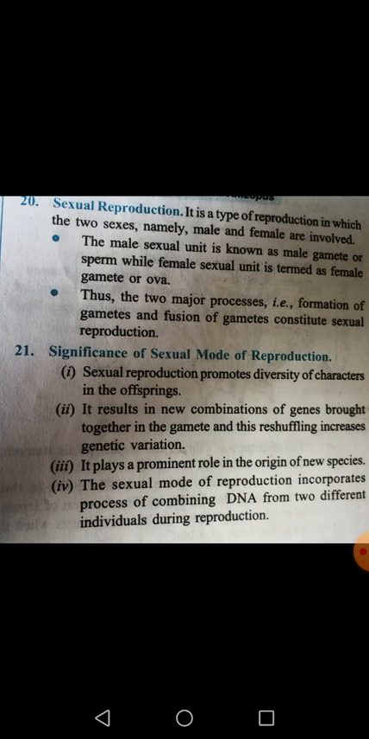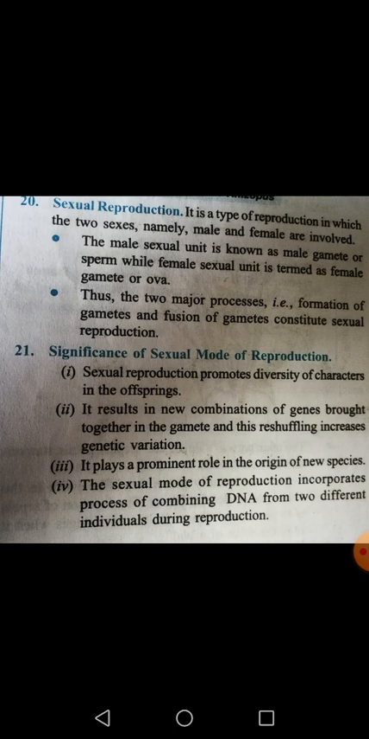So here we have to say that in this type of reproduction, two different sexes, male and female, are involved, and they are producing two different types of gametes. Suppose there is a male sexual organ, so the male sexual unit will produce the male gamete, which is commonly called sperm, while the female sexual unit will form the female gamete, which is commonly called either ova, ovum or ovule.